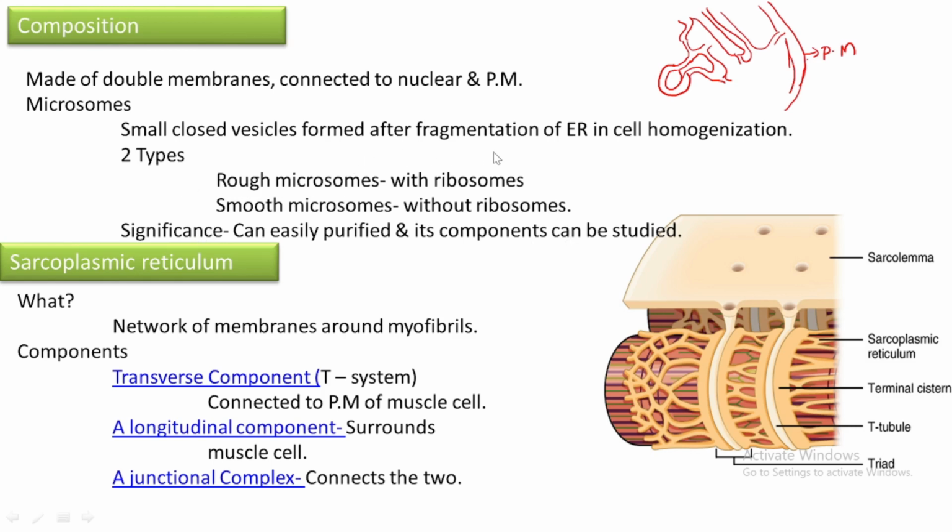As we homogenize the endoplasmic reticulum, these small closed vesicles form. And as these closed vesicles are formed, it is very easy for us to purify them and to study the structural composition and various aspects of the endoplasmic reticulum. That is its significance and what is meant by